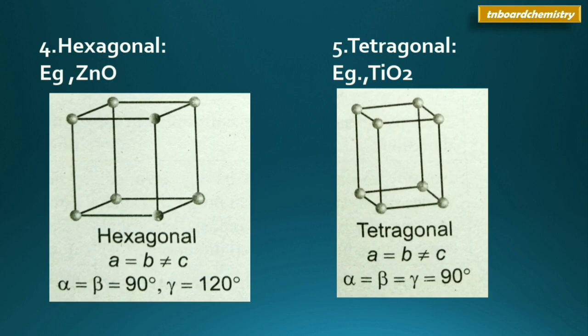Next point is in this system, two of the three axes are equal in length, that is a = b is not equal to c, and all the three axes are perpendicular to one another, which means alpha = beta = gamma = 90 degrees.